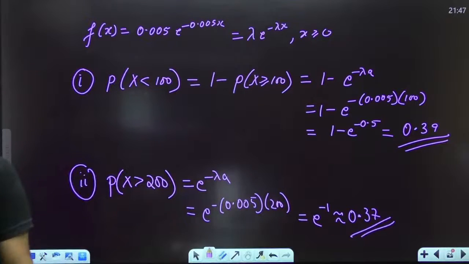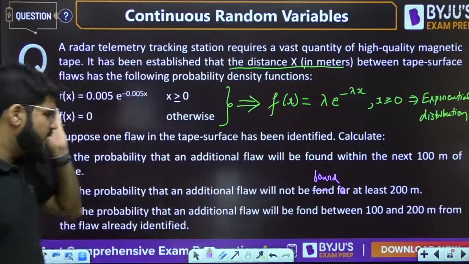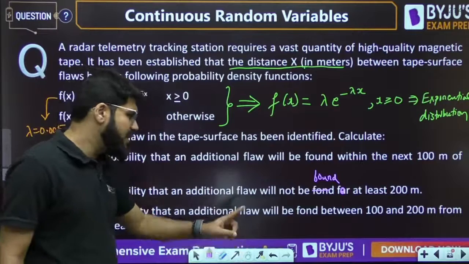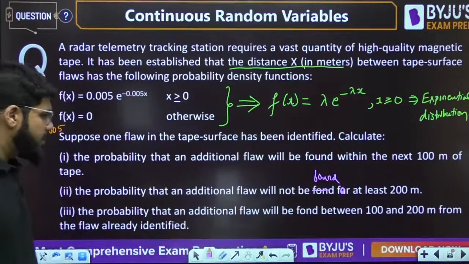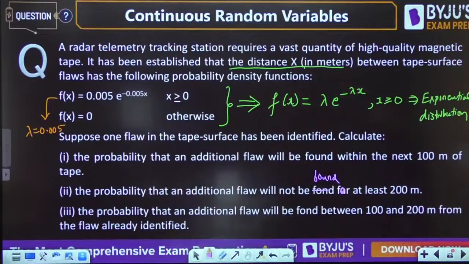0.37. Okay, second answer is 0.37. Now, using first and two, maybe we can work out the third. What is the probability that an additional flaw will be found between 100 and 200 meter? Between 100 and 200 meter.